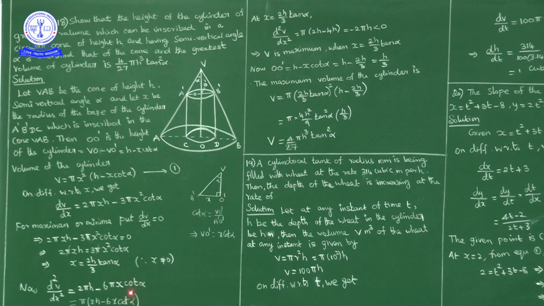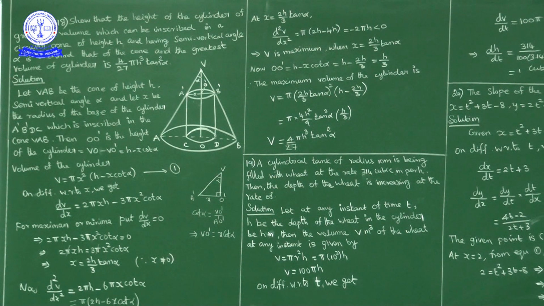At x is equal to 2h by 3 tan alpha. So in place of x, if you write 2h by 3 tan alpha, 2h by 3, 3 ones, 3 twos, so 4h tan alpha cot alpha 1. So at x is equal to 2h by 3 tan alpha, d square v by dx square is equal to pi into 2h minus 4h, nothing but minus 2h into pi, minus 2 pi h. Okay. Minus 2 pi h is negative.